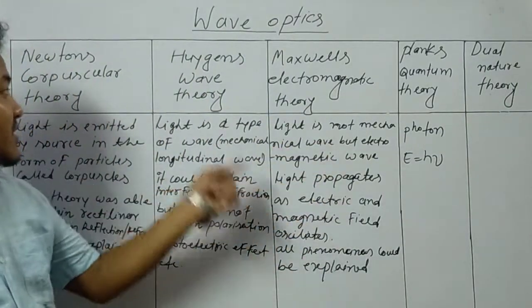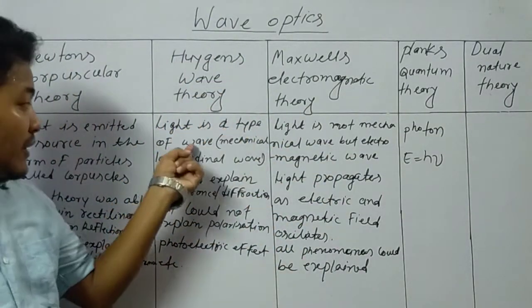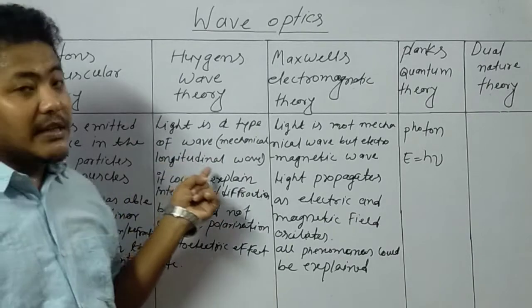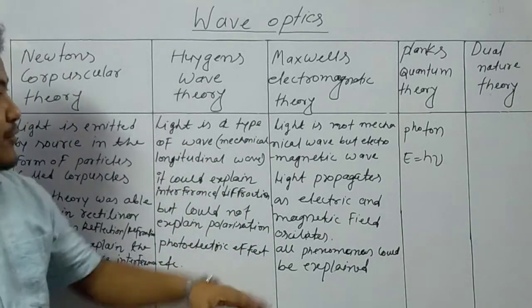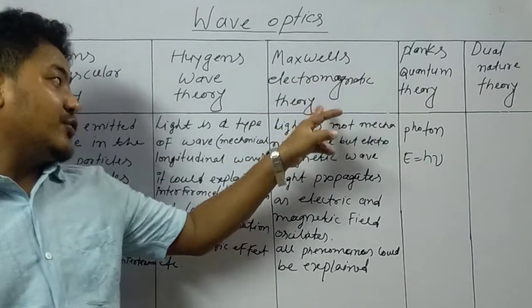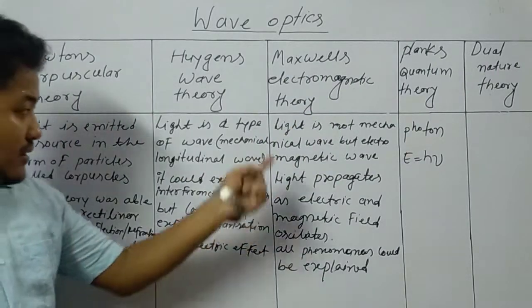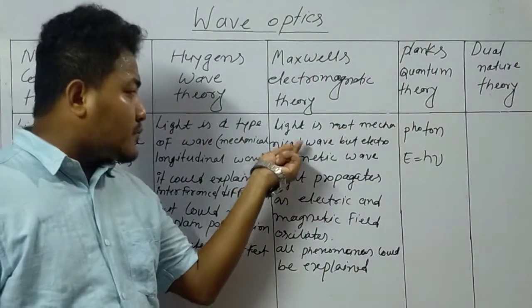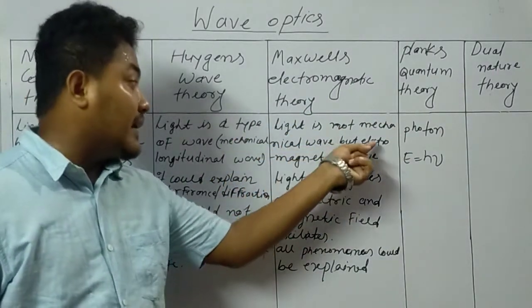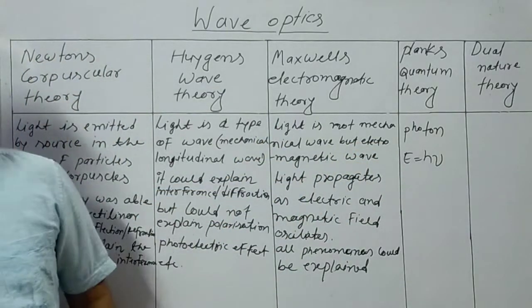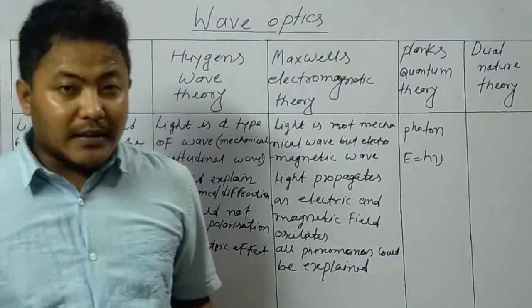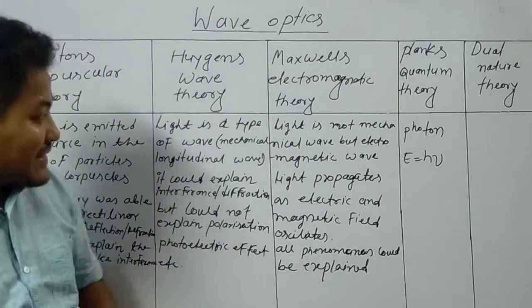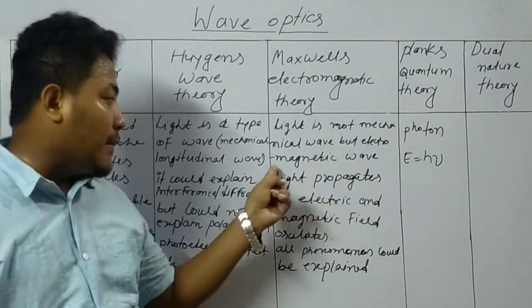You can see these things. According to Huygens, light is a mechanical longitudinal wave. And in Maxwell's electromagnetic theory, Maxwell said that light is not a mechanical wave but an electromagnetic wave. He also believed light is a wave, but he added that light is an electromagnetic wave.